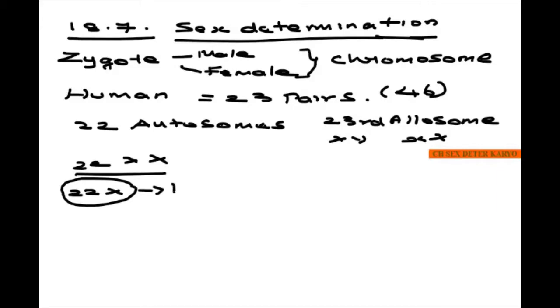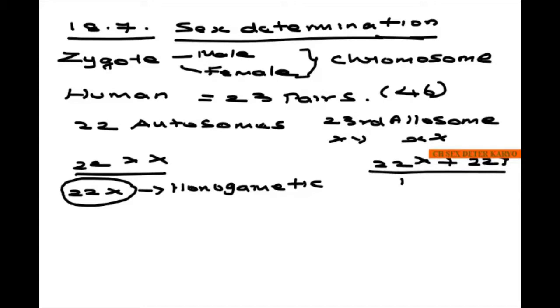So we say that all the females are homogametic, whereas the male will have in their gametes 22 plus X, and also another set, 22 plus Y. So they produce two different types of gametes, one with the autosomes and X chromosome and another with the autosomes and Y chromosome. So the males are said to be heterogametic.